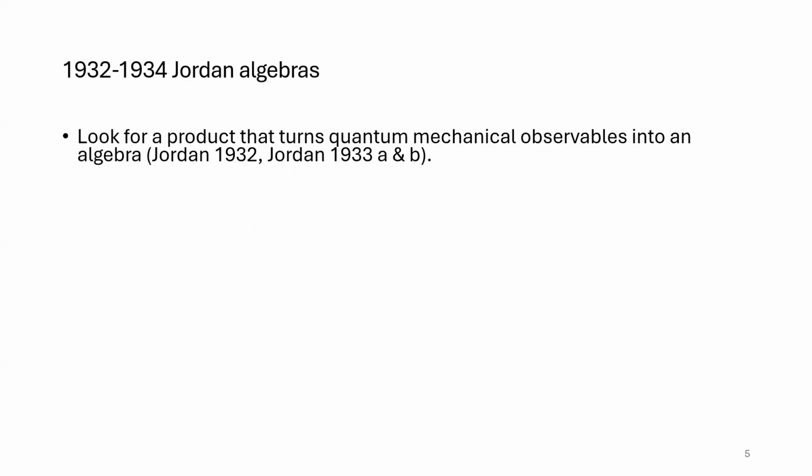So Jordan tried to work in a systematic manner. He looked at the mathematical structure of the existing theory to find the next generalization which comes closest to the old theories. He didn't want to go so far as Landau and Peierls. He wanted to keep the measurement possibilities of a single observable. And therefore, he looked at the structure of observables in quantum theory and which properties they have to make sure that we can measure observables, that we get eigenvalues or a spectrum or something like this.